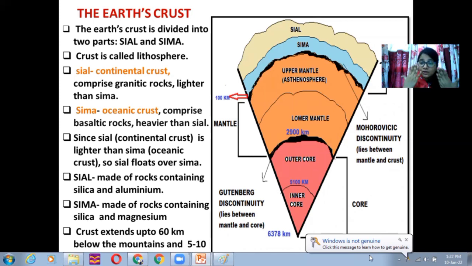Now, the rocks in both Sial and Sima exist in solid state. Ocean is liquid, but the ocean bed on which the water is there is in itself rocky in nature, containing basaltic rock.